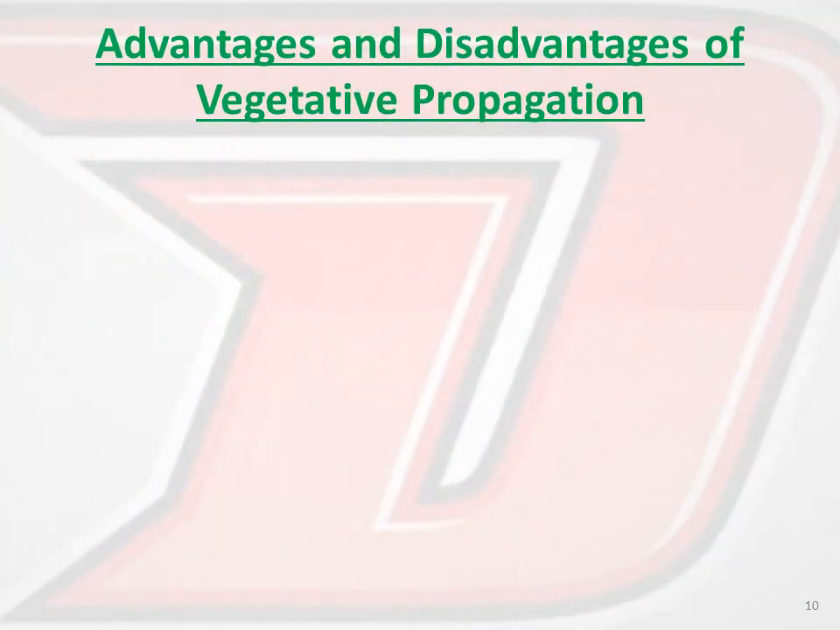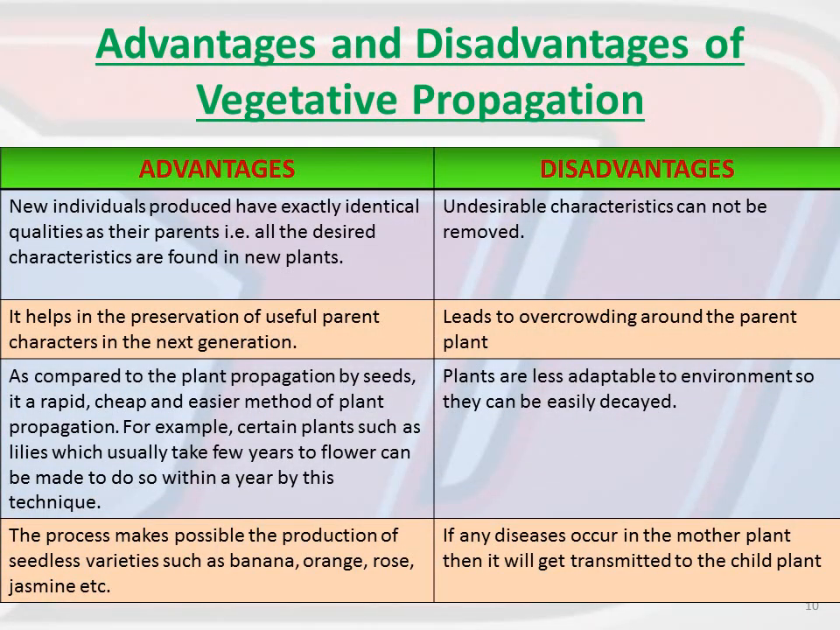Let us have a look. Advantages are such. First, we will discuss only the advantages. New individuals produced have exactly identical qualities as their parents. That is, all the desired characteristics are found in new plants. Okay, whichever plants are sown or planted, you are going to get the same daughter plants. Okay, it helps in the preservation of useful parent characters in the next generation.